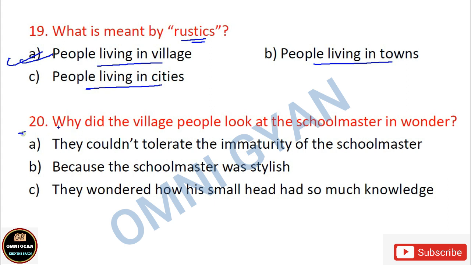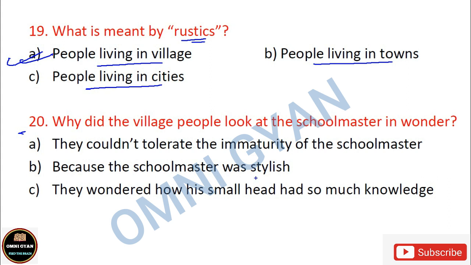Number 20. Why did the village people look at the schoolmaster in wonder? The village people would be astonished looking at the schoolmaster. They would look at the schoolmaster in wonder. Why? Because they couldn't tolerate the immaturity of the schoolmaster. Schoolmaster was very immature, and the village people would look at him in wonder. That a man, such a learned man, how can he be so immature? So they couldn't tolerate. Option A.